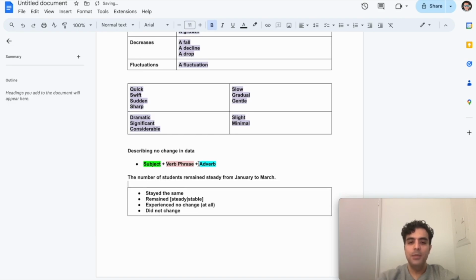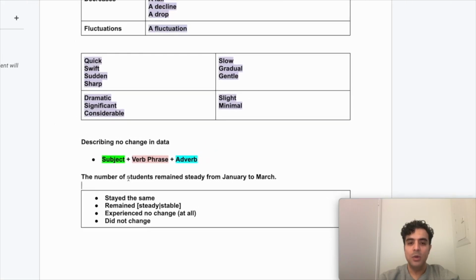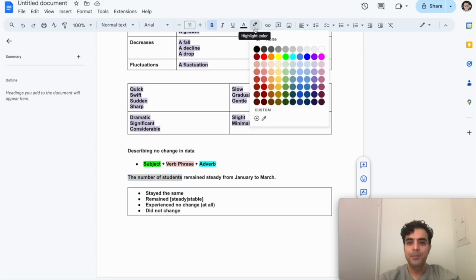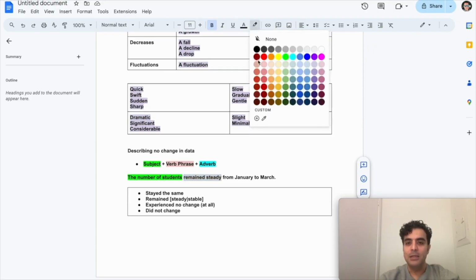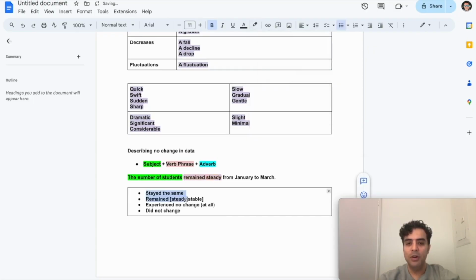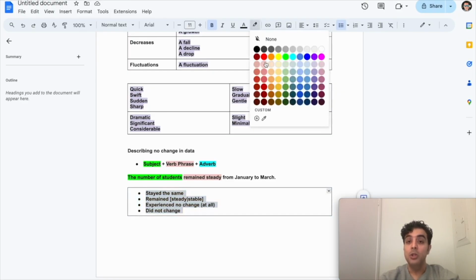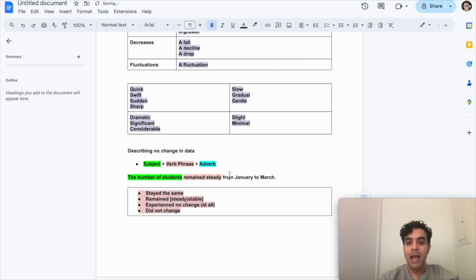Notice what I did? The number of students, this is my subject. So I'm going to color code this in green. And then remained steady, this is my verb phrase that I'm using. And so if you're wondering where did these verb phrases come from, remember, I just introduced them to you. So these are all the structures that you could describe no change at all. Okay? And then from January to March, that's my adverb.